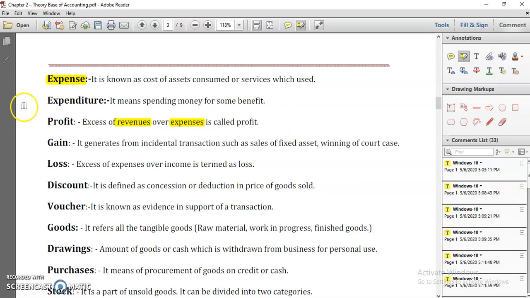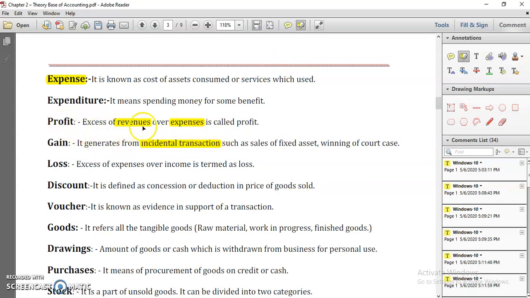it becomes your profit. Then gain generates from incidental transactions such as sale of fixed assets. Profit and gain have a difference, but still we sometimes use them both ways, profit or gain, though there is a minor difference. Profit is called a simple or business nature. Gain is called incidental transactions. Incidental transaction means supportive transactions.